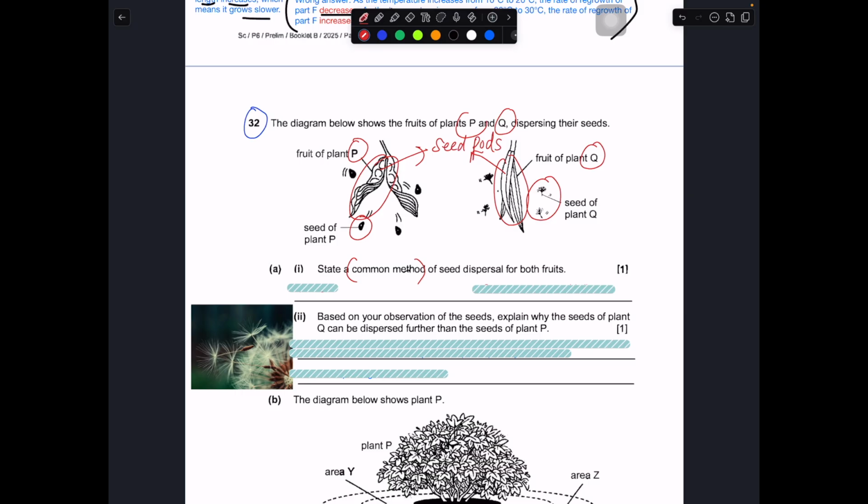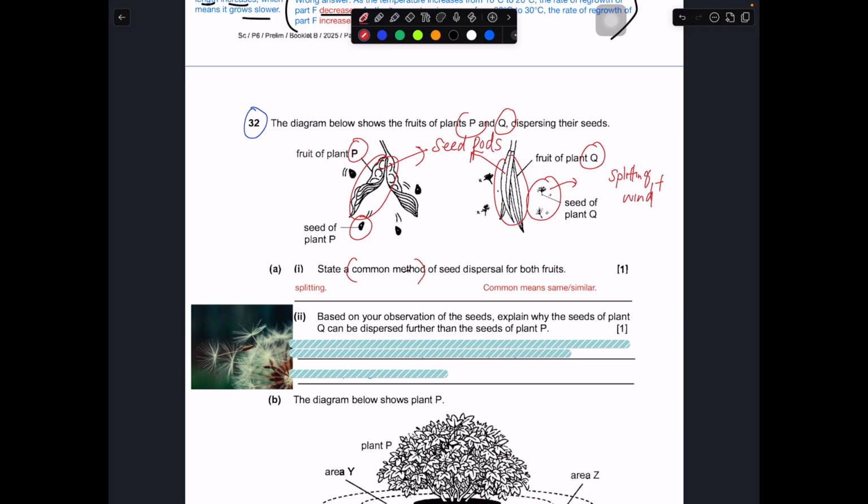So over here, the common method, that means you must state something that both of them have in common. Okay, they are both dispersed by splitting. In this case, some of you may think that this is dispersed by wind. Yes, this is actually dispersed by wind, though some seeds may use more than one method to disperse their seeds. So this is a combination of both splitting and wind. It's an addition, just like for example, African tulip. They disperse both by splitting and wind.